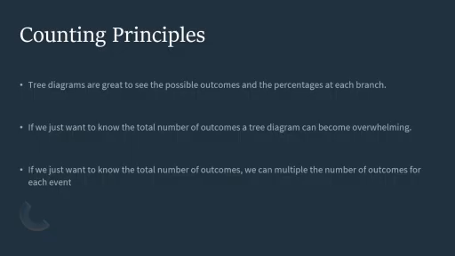Next thing we've got is our counting principles. So the counting principles are great because you're basically just fast tracking all these branches that you're doing. So instead of counting every individual branch, you're using multiplication and different things to be able to find your answers quicker.